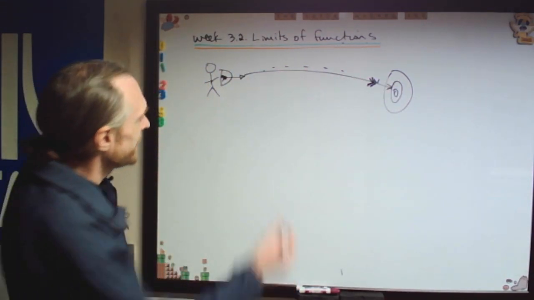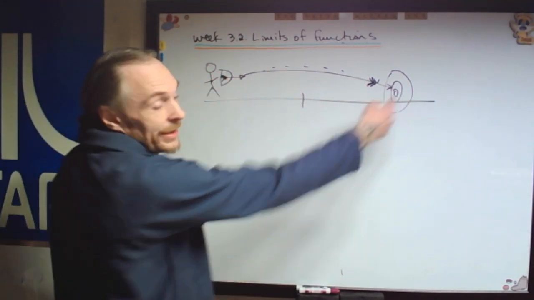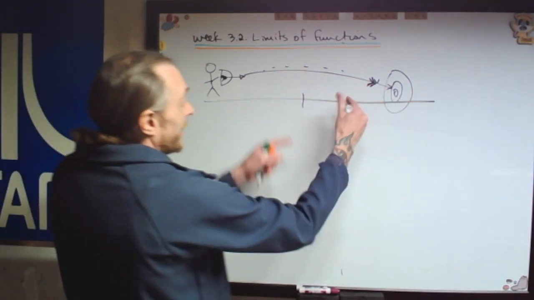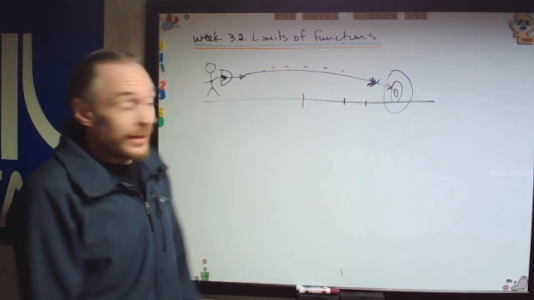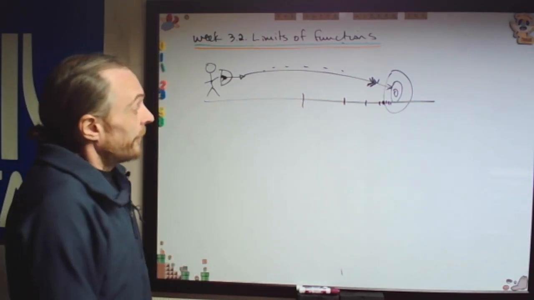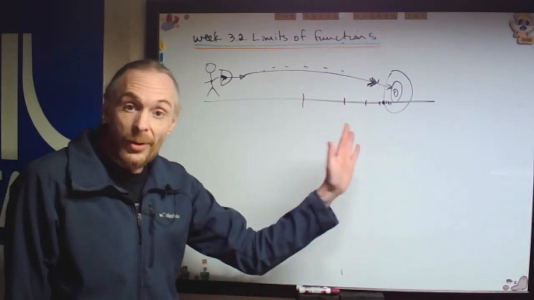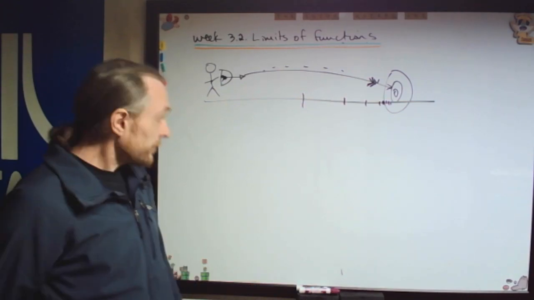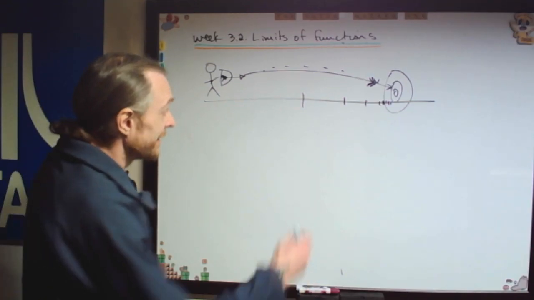But then he's thinking about this and he says, well, what if I halve it? For the arrow to get all the way to the end, it has to reach the halfway point of that interval, whatever that interval is. And from there, it has to reach the halfway point of that interval, and then the halfway again, and it seems like there would be infinitely many halfway points. So for the arrow to reach its final destination, it has to meet infinitely many halfway points. In one way of looking at it, the arrow never reaches it. But clearly, as he shoots it, he sees that the target is hit. And the way we rectify this is with a limit.